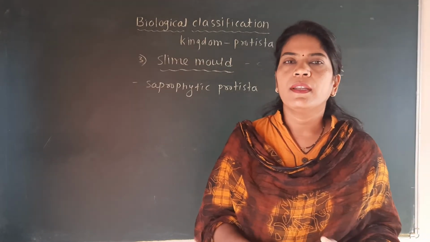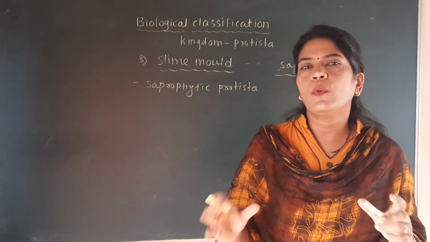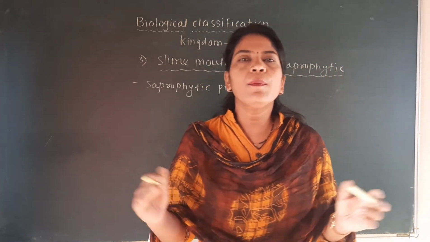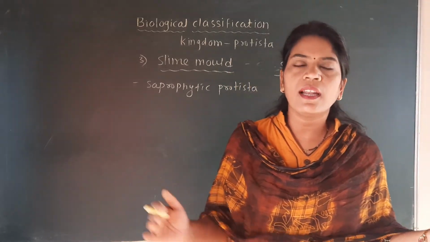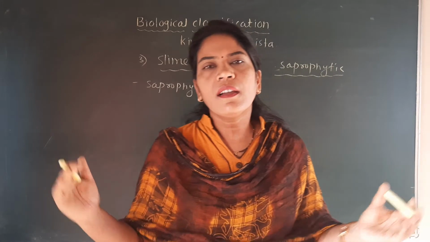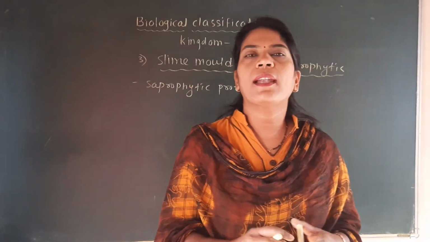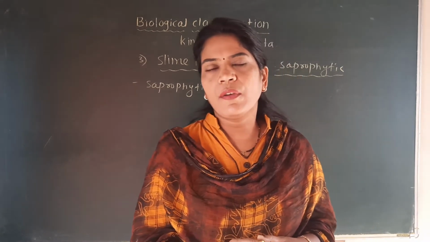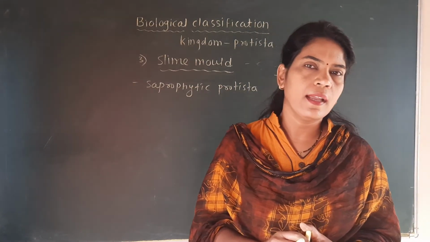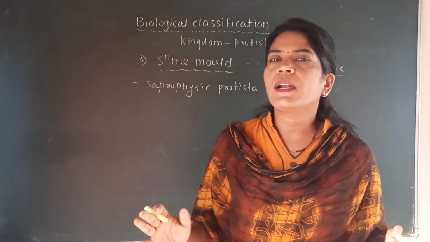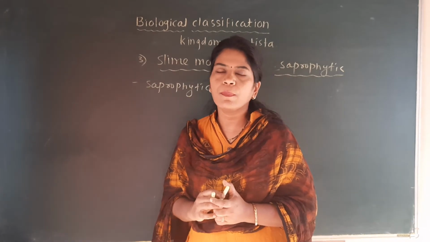Then what happens? This slime mold during favorable condition, in a good nutrient environment, comes together. All the slime molds from the surrounding under favorable condition come together. They form a group, and the group of that slime mold under favorable conditions is called the plasmodium. That means during favorable condition only they come together and form a group that we call a plasmodium.